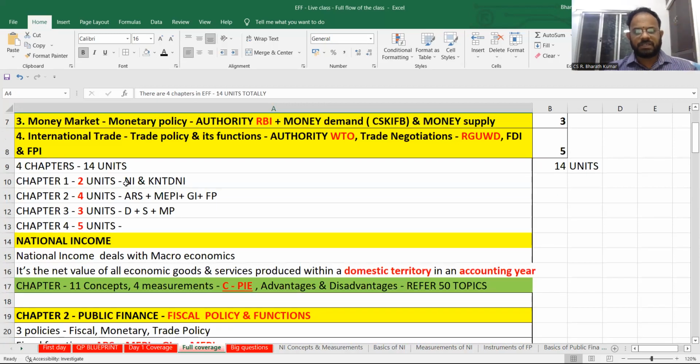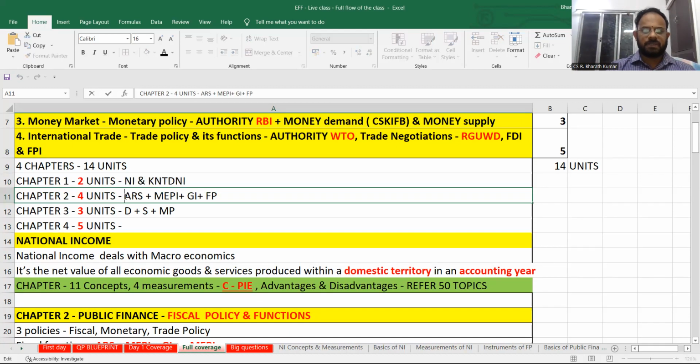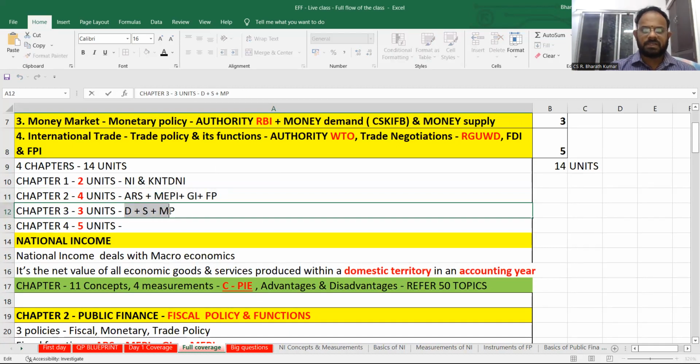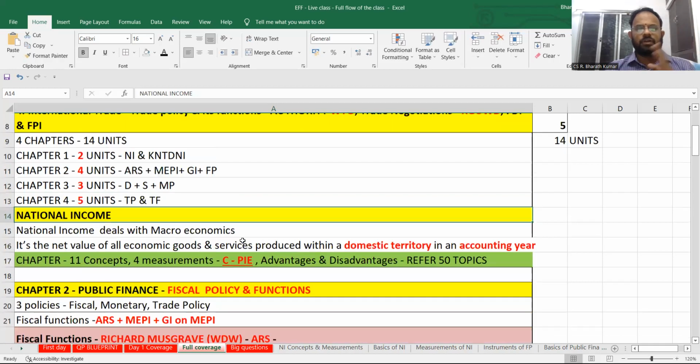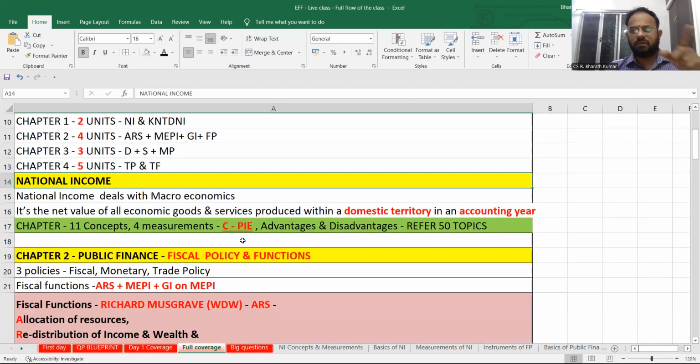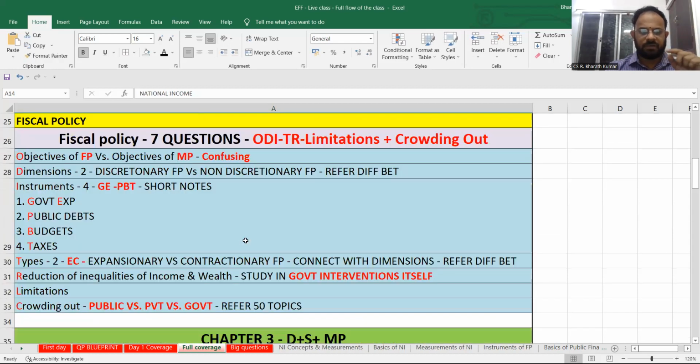All this we have told: national income plus Keynesian theory of determination of national income, ARS plus MEPI plus government intervention plus fiscal policy, demand plus supply plus monetary policy, and chapter 5 we have already told 5 units, which is going to be relating to trade policy and trade functions. National income, we told 11 concepts, 4 measurements, advantages, disadvantages, ARS, MEPI, and government intervention.